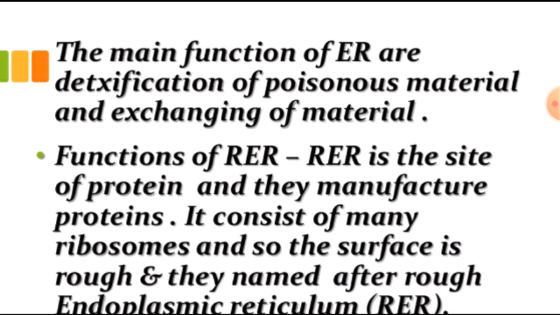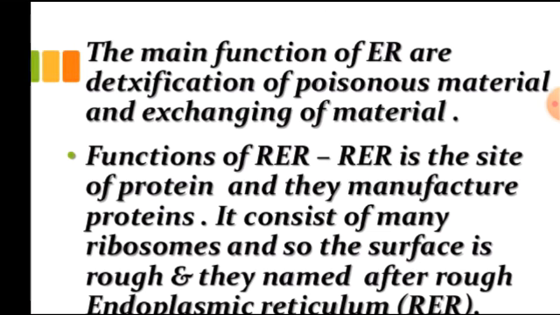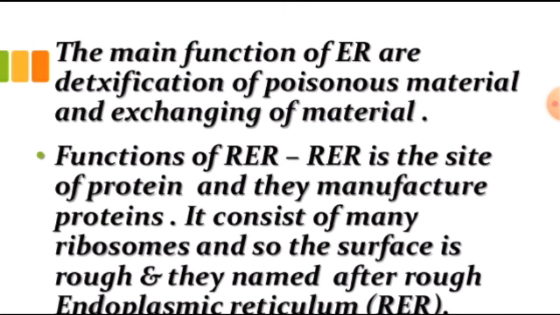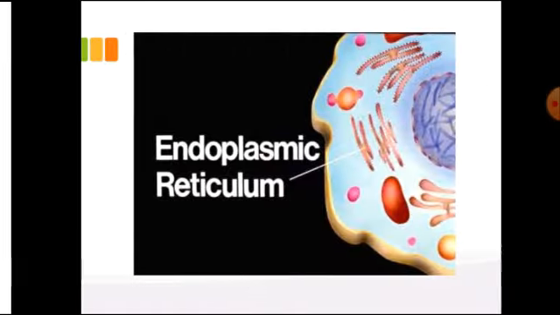The third function performed by the endoplasmic reticulum is transport. The endoplasmic reticulum helps in the intracellular and intercellular transport of substances. It gives internal support to the cytoplasm. The ER also provides a large surface area for the synthesis of many chemicals and for various physiological activities. And the smooth endoplasmic reticulum of the liver cell also takes part in detoxifying many poisons and drugs.